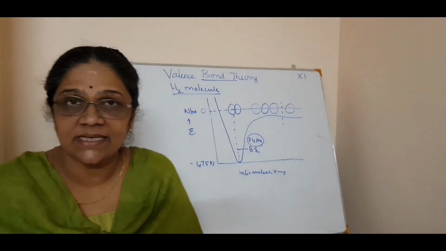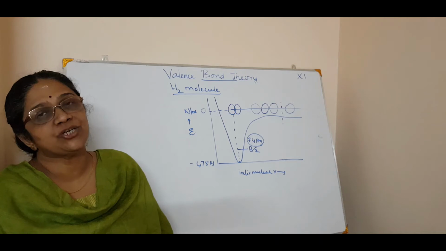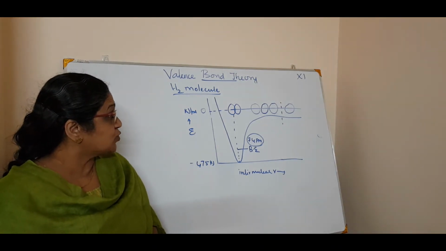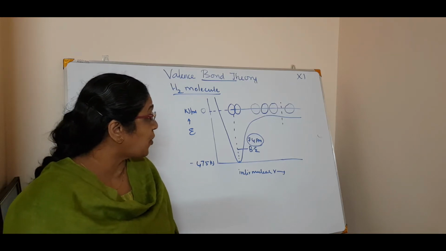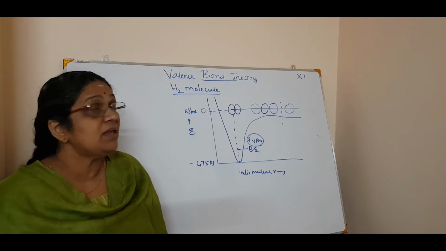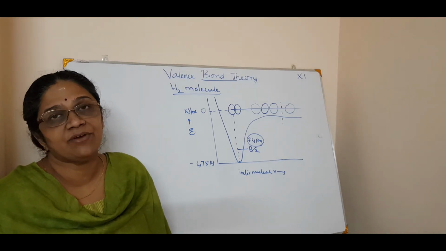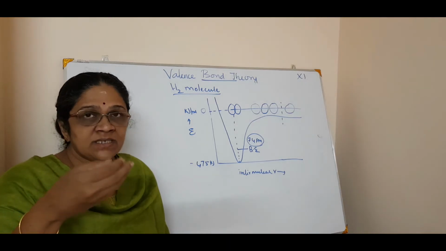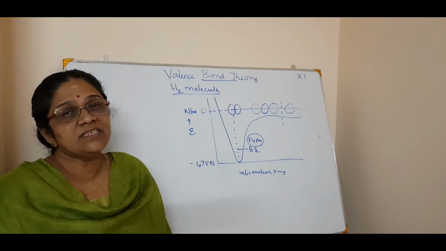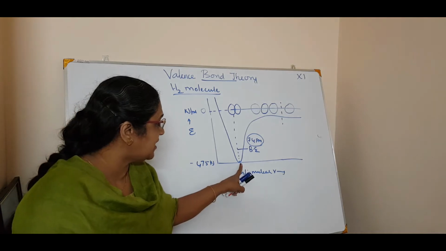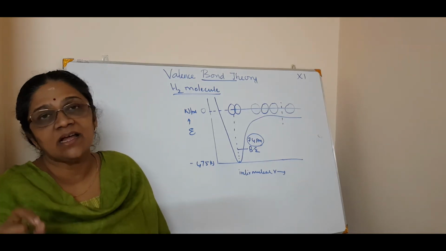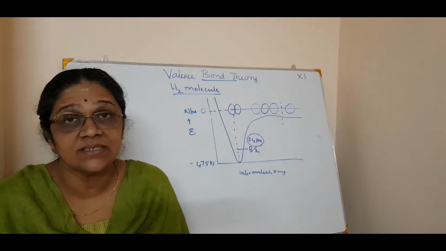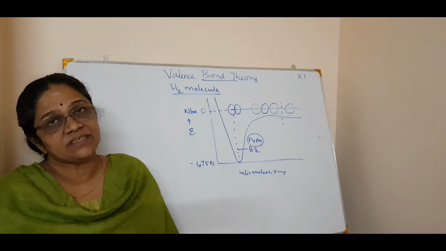So this explains the formation of a hydrogen molecule. Okay, now you can see in the graph. Just go through the graph in your textbook and just draw it. And the minimum distance, the bond length, you can say it as 74 picometer, and the energy will be negative. That means what? It is stable. The energy is minimum, so this is the minimum energy. Here at this point, these two come together and the bond happens. So this is about the formation of the simplest molecule, that is hydrogen. Okay.